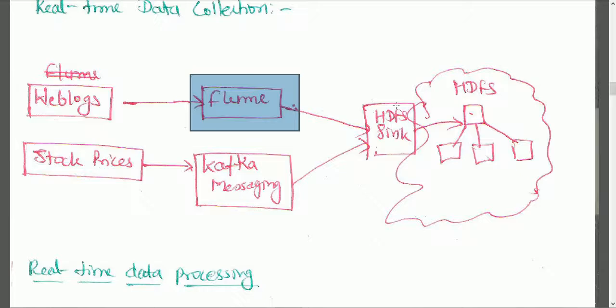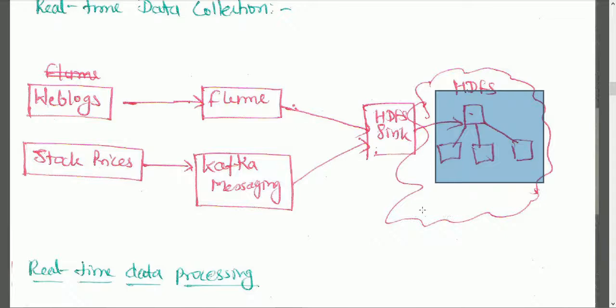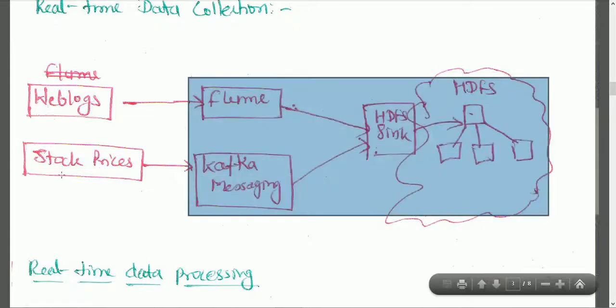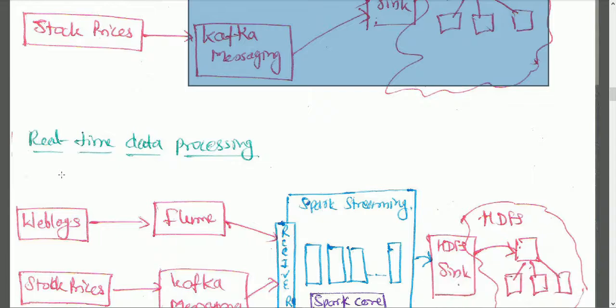Okay, so now the HDFS sink will store the data inside the HDFS file system. So that is the real time. As soon as my data arrives using Flume, I just ingest the data into this. Similarly, I can use the Kafka messaging engine. So, real time data processing.